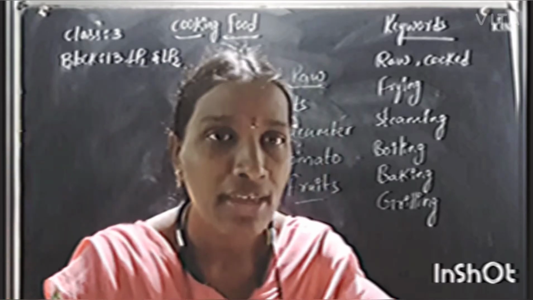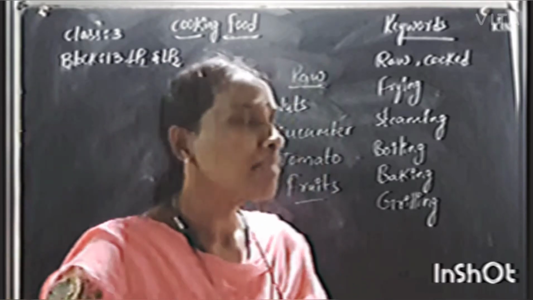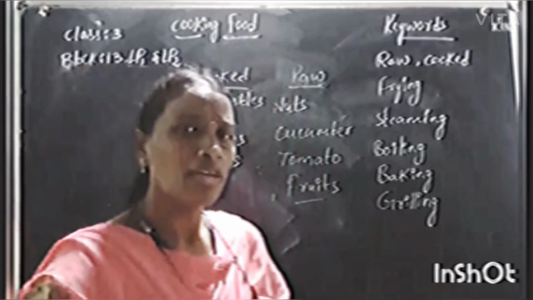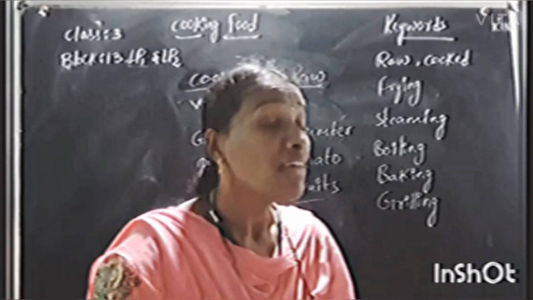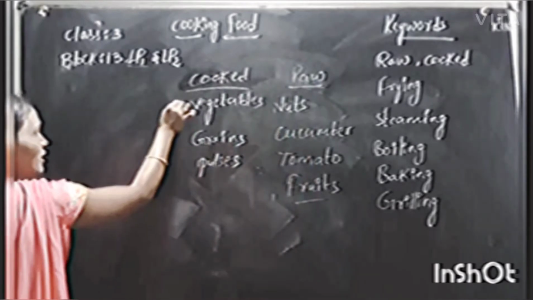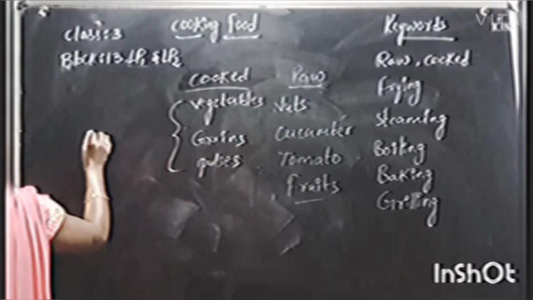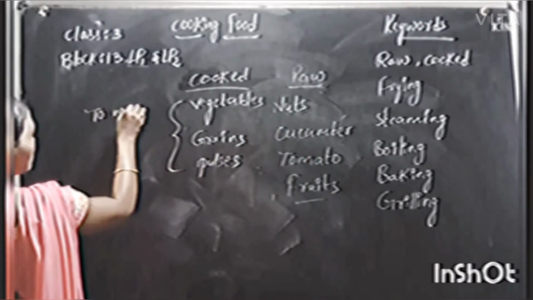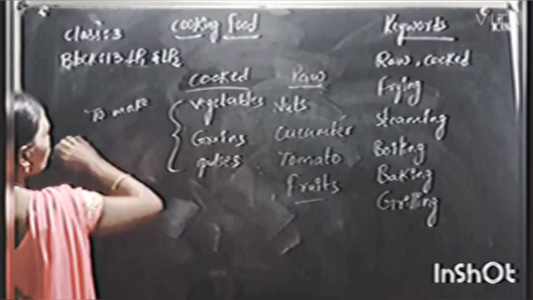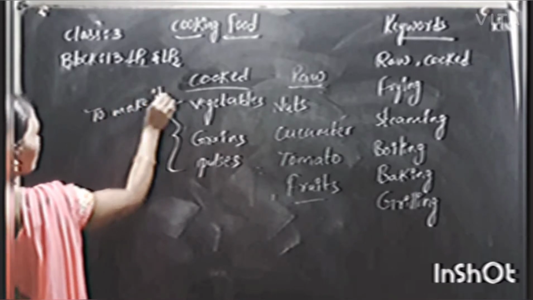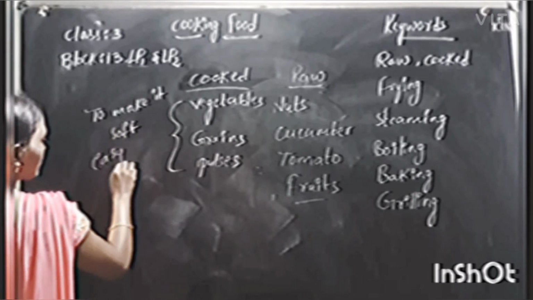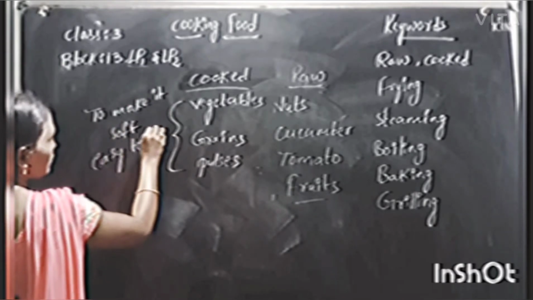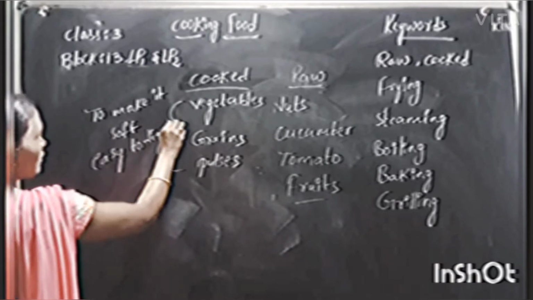Okay children, tell me why we have to cook this food. What is the reason? Yes, we have to cook these food items to make them soft.